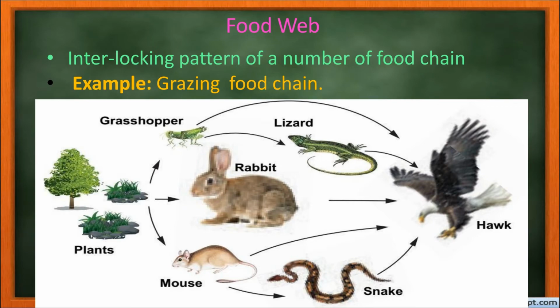Next we have the food web. What is a food web? The interlocking pattern of a number of food chains is called a food web. So we can see that we can have a number of food chains from this food web. For example, the first food chain is the grass eaten by the rabbit, and the rabbit by the hawk. Second food chain, grass or plants eaten by the mouse, mouse eaten by the snake, snake eaten by the hawk. The third food chain, the grass eaten by the grasshopper, grasshopper eaten by the lizard, lizard eaten by the hawk. Like that, when many food chains are interlocked in a pattern, it is called a food web.